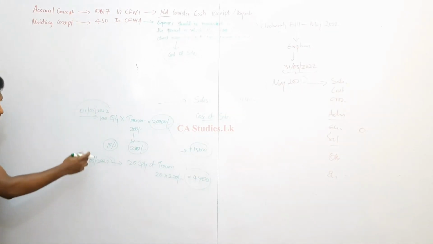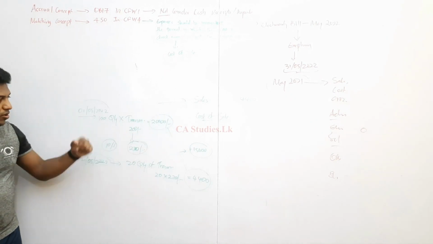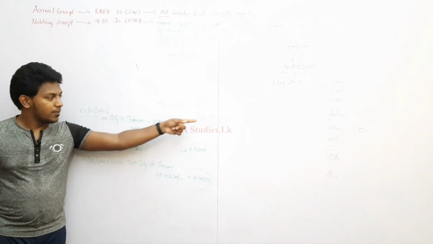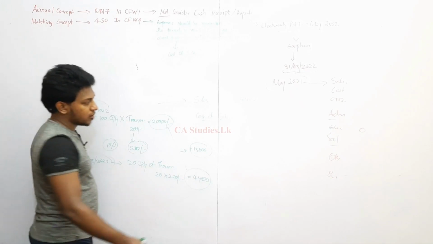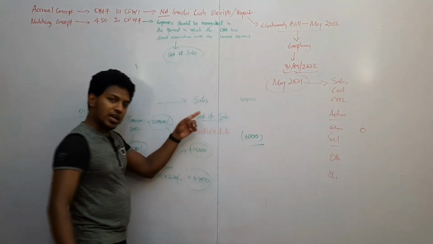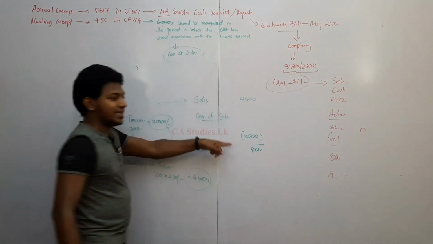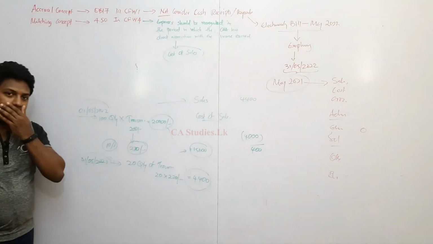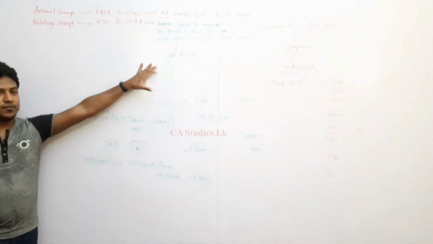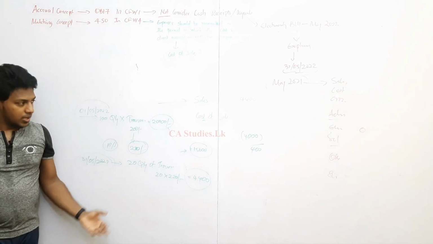Here 20 trousers cost how much? 20 into 200, 4,000. So 4,000 will be the cost of sale. This is a direct calculation we are taking. So gross profit is 400. So this is the matching concept. So cost of sale is the best example for the matching concept.